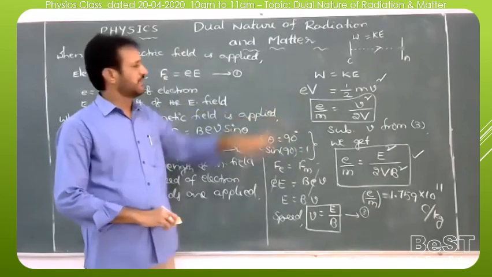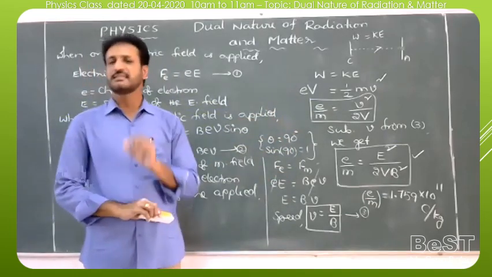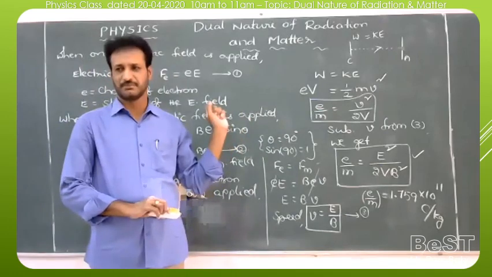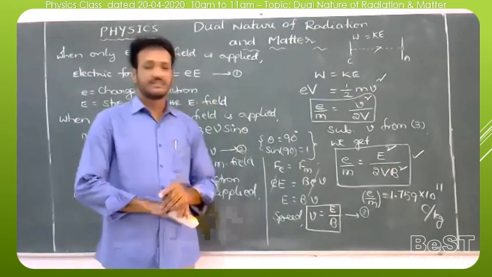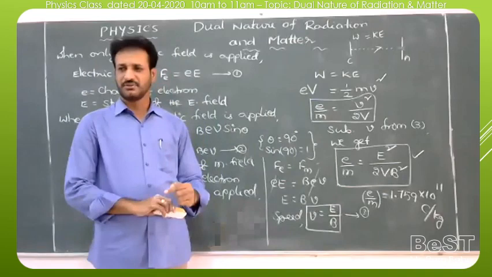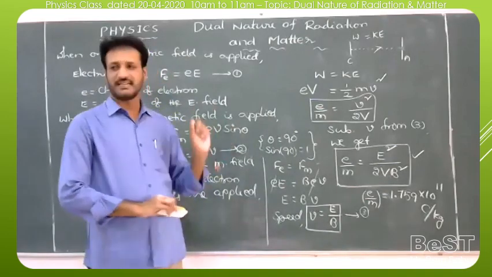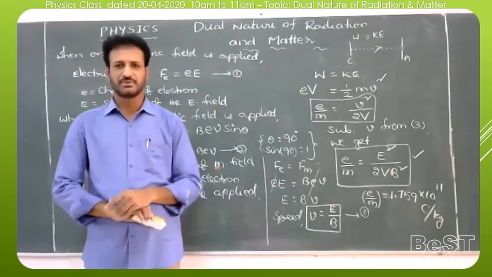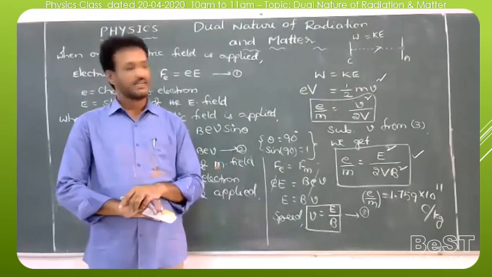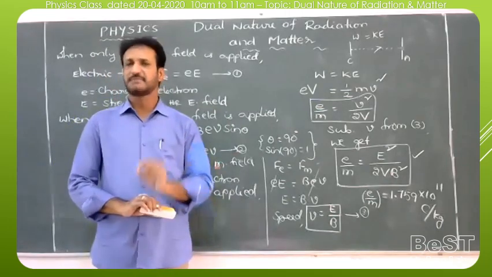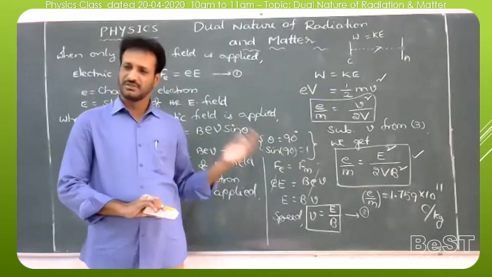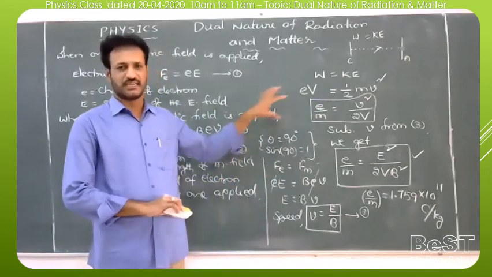That's important. But at PU level they may ask the question, what is the specific charge of electron? Definition important. So here we can write the ratio of charge of electron to the mass of electron is called specific charge. And who discovered electron? One more simple question. J.J. Thomson discovered electron. And who first determined specific charge of electron? Also J.J. Thomson. So that we have to write.